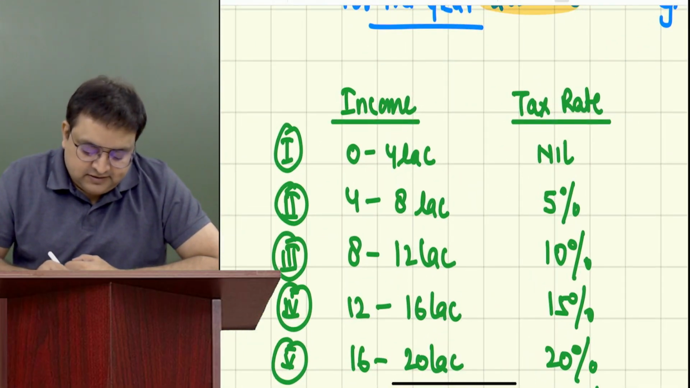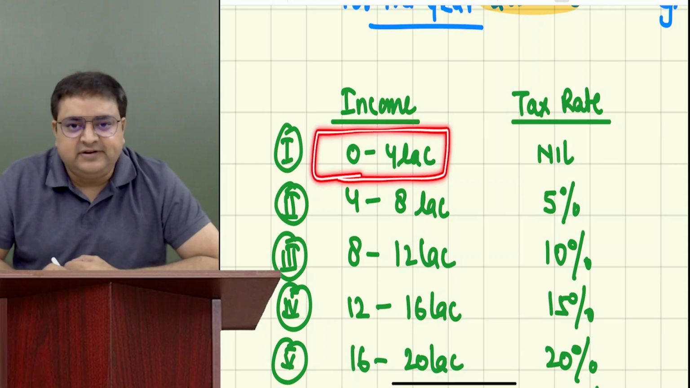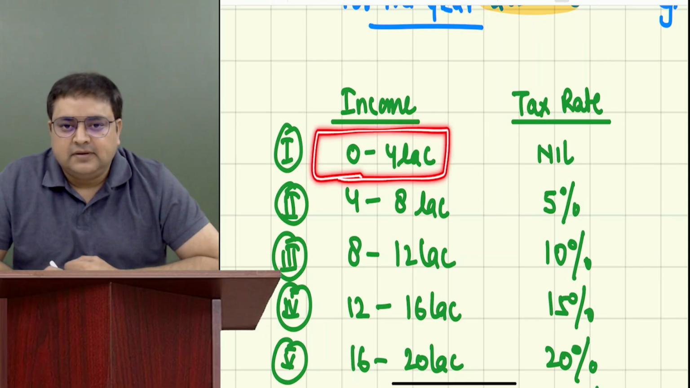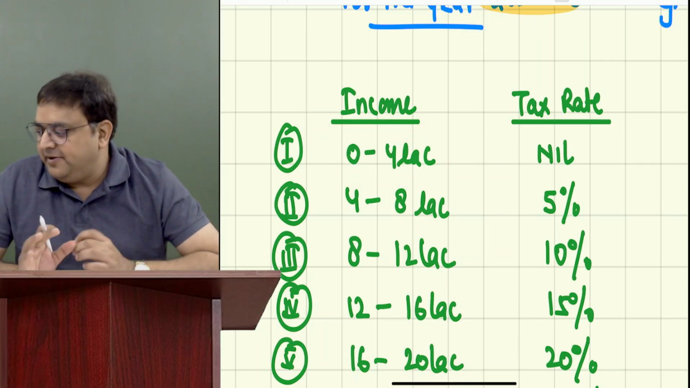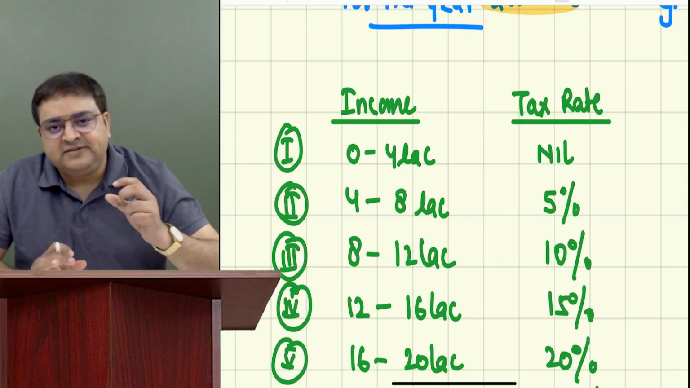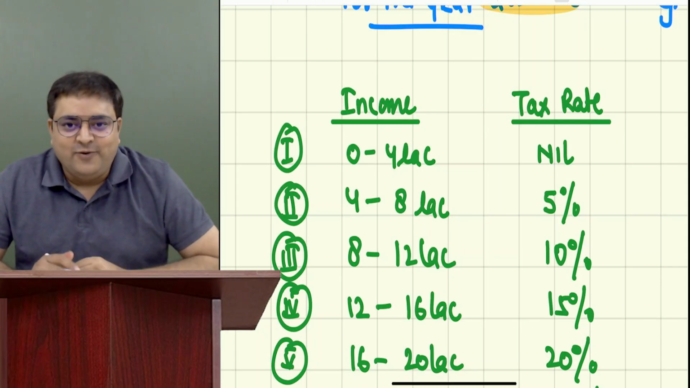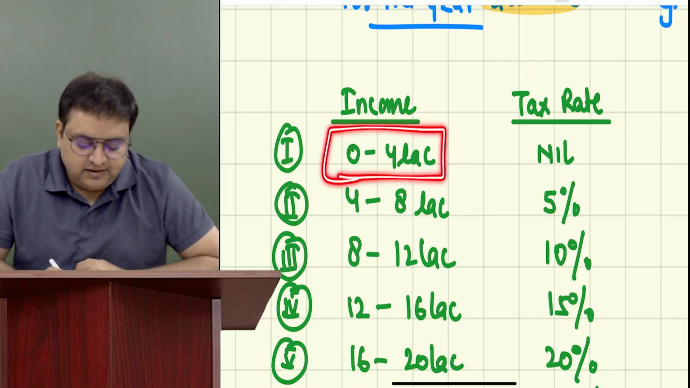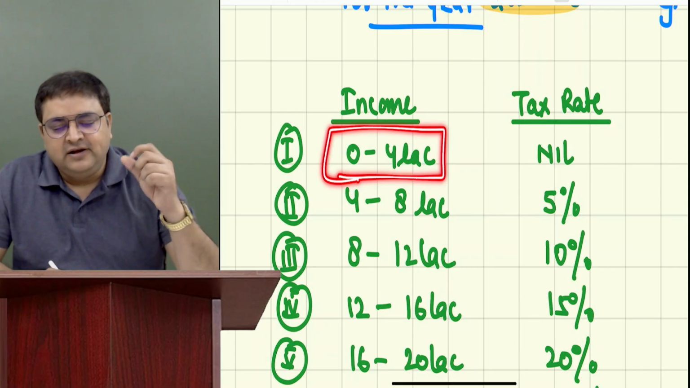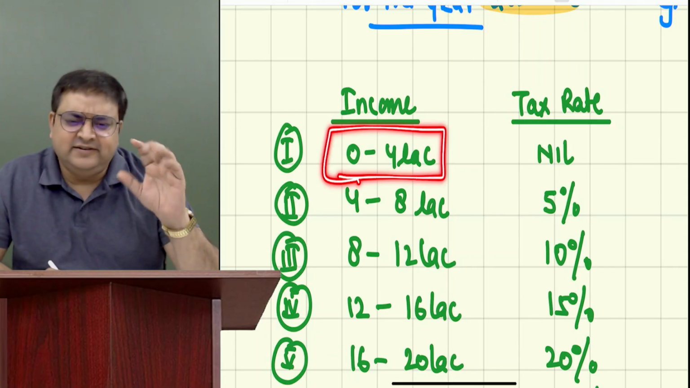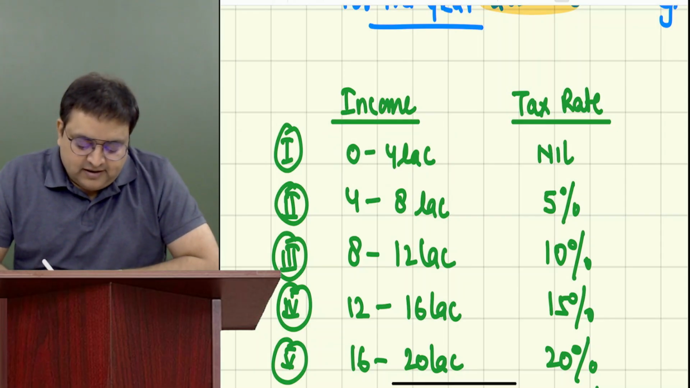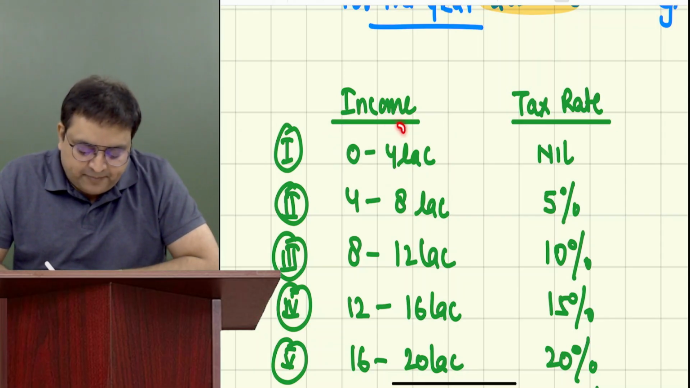Guys, just look at the first level. What is the lower limit of the first level? 0. Everybody is okay with this word, lower limit? This much statistics we know. What is the upper limit for this first level? 4 lakh. Very good. Everybody is okay with the words lower limit, upper limit? Only this much statistics I need.